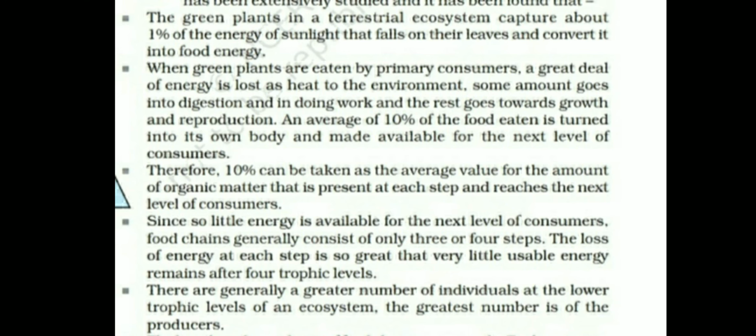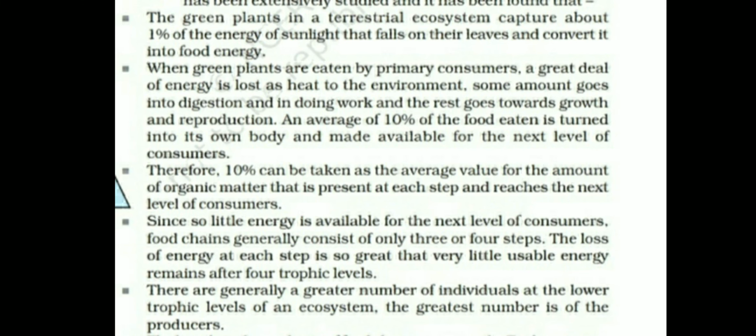Therefore, 10% can be taken as an average value for the amount of organic matter present at each trophic level that reaches the next trophic level.